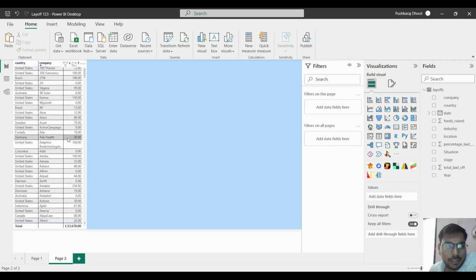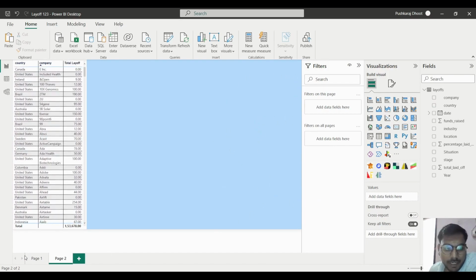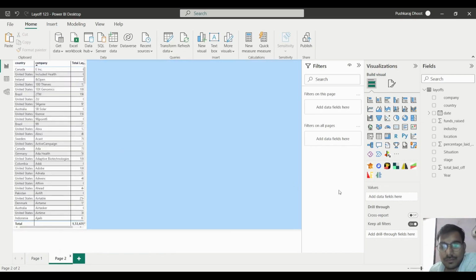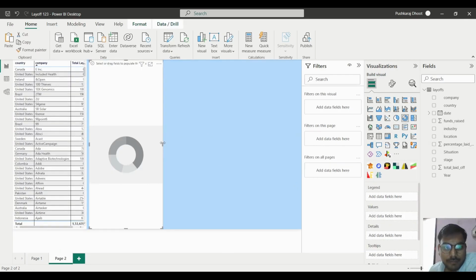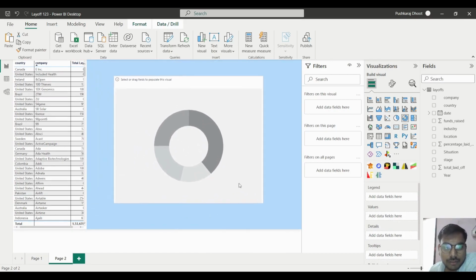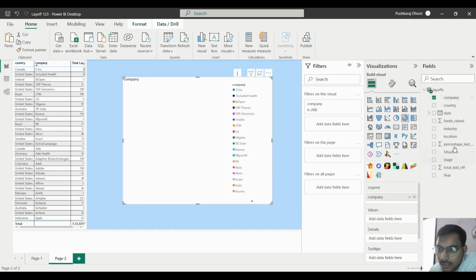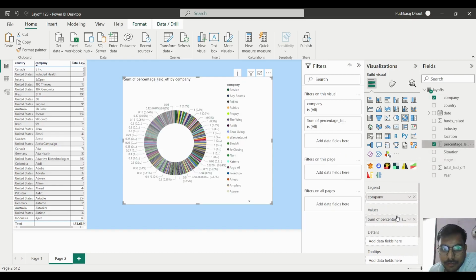Now the next thing we have to do here is take a bar chart. See here, now we are seeing that in the United States how much layoff is happening and which companies did it. This information we can see here, but now we have to check percentage-wise which country has done the most layoff. So I will add a donut chart, and in that we will take the company names into the legend, and here we will take the total percentage of laid off.